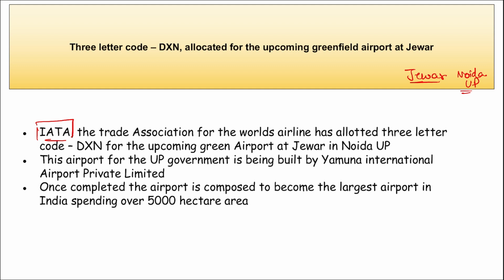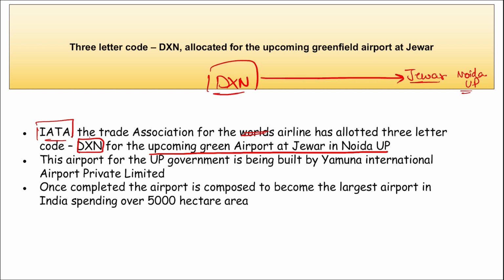They have allotted the 3-letter code, that is DXN, for the upcoming greenfield airport at Jewar in Noida, UP. I repeat, the International Air Transport Association has allocated a 3-letter code, that is DXN, and the DXN is for your Jewar Airport, that is in Noida, UP. Correct? Now this DXN will symbolize the airport's proximity to Noida, Delhi and Western UP. Correct? Important, take a note of it.